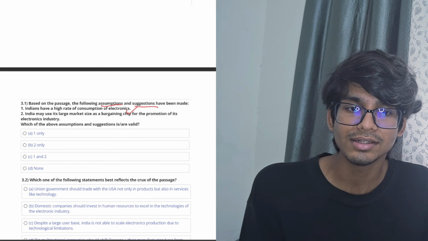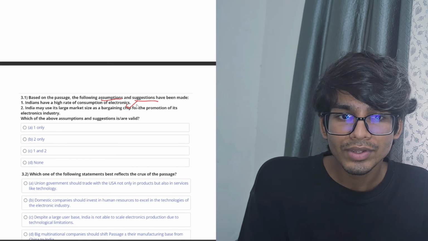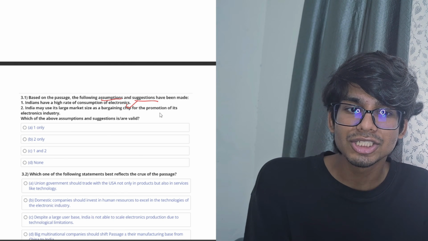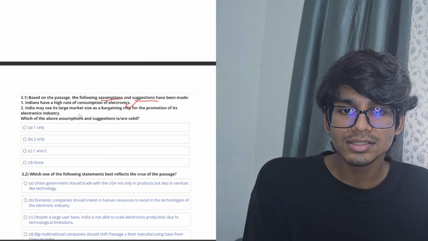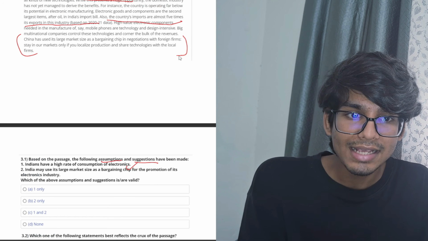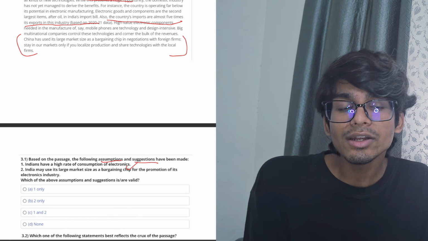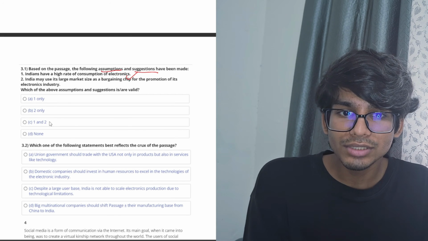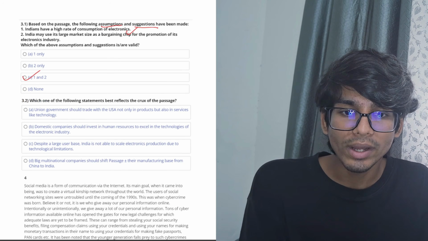From there, we can assume that it's given. And second one, India may use a large market size as a bargaining chip for the promotion of its electronics industry. Yeah, it is an assumption because the Chinese example is given with the same assumption that India can also use it. It is the point of giving that Chinese example. So the answer to this question will be C, both 1 and 2.